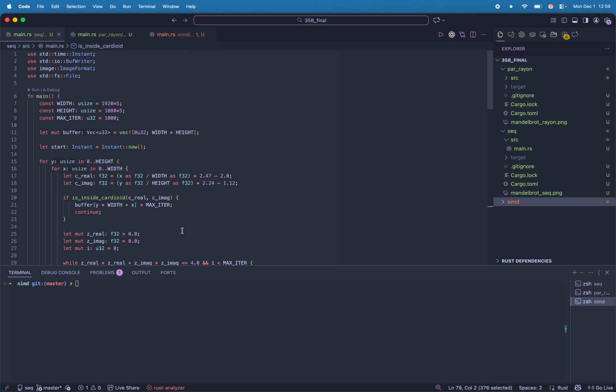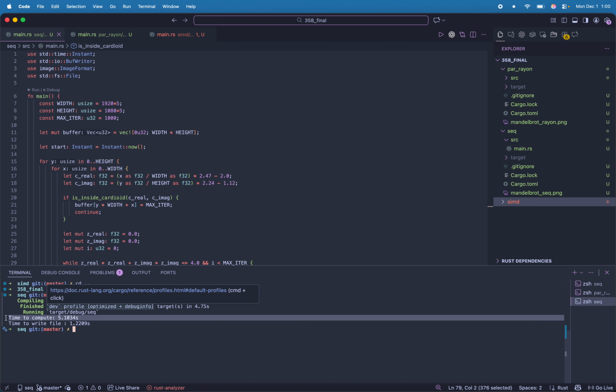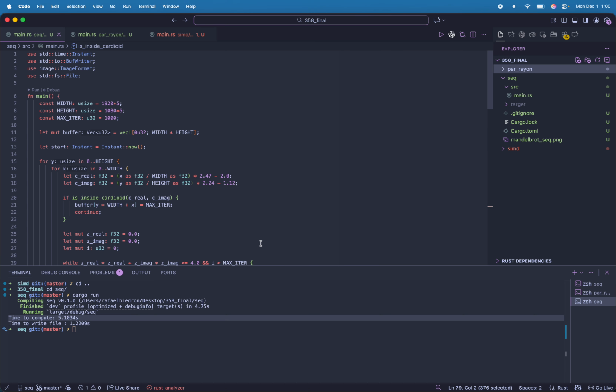So the way you run things in Rust is we're going to go into the sequential directory and we're going to type cargo run. What this will do is compile any of the packages that we use and also compile our main program. And we see here in about a second, we're going to see the time to compute. This is the time it took to compute the actual image, or the actual data in the image.